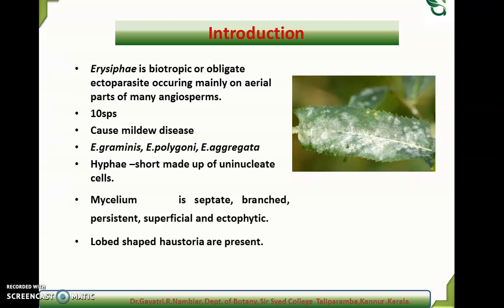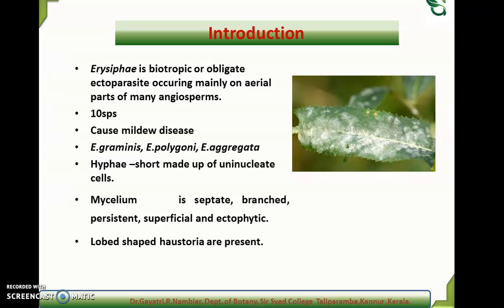Now, nearly 10 species of Erysiphe are known so far, and it is a biotrophic or obligate ectoparasite occurring mainly on aerial parts of many angiosperms like grasses, peas, then the Cucurbita family, etc. They mainly cause the disease mildew.